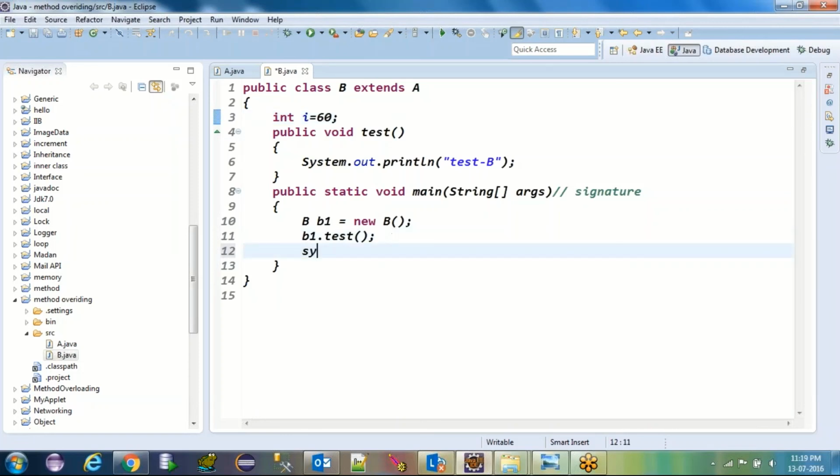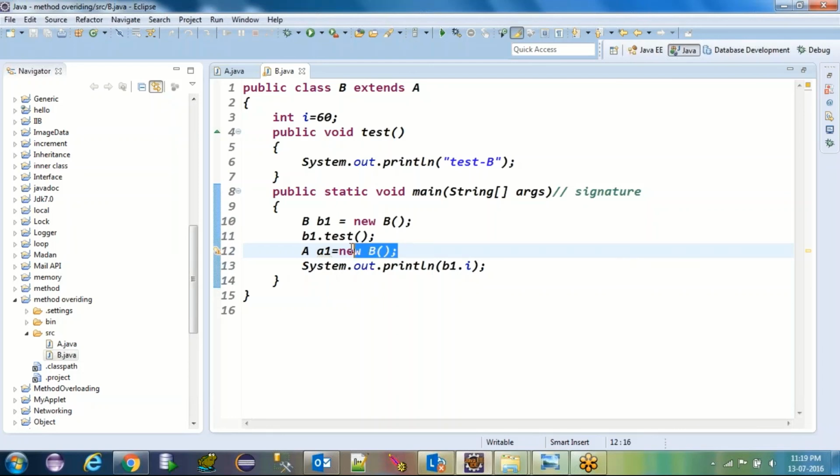And here if you are going to print b1.i, then what will it be? That will give you the local value. But there is one concept by which you can see, I think I'm going a bit further in the topic.